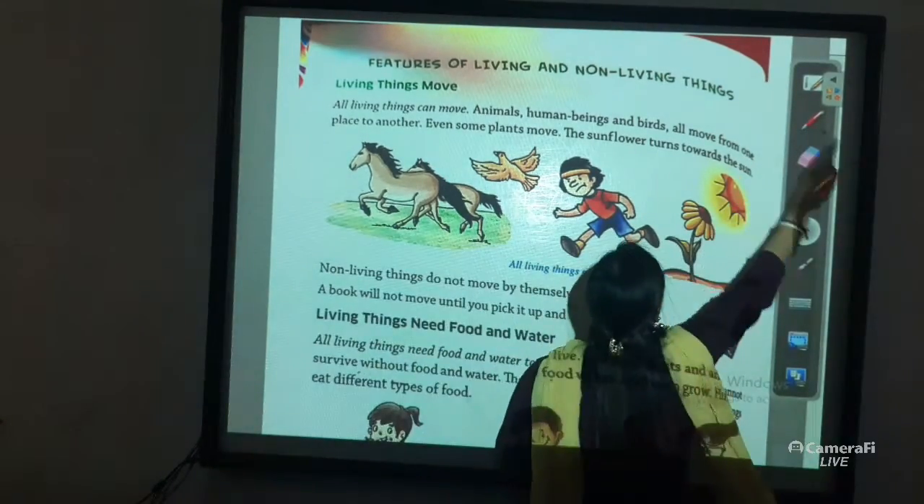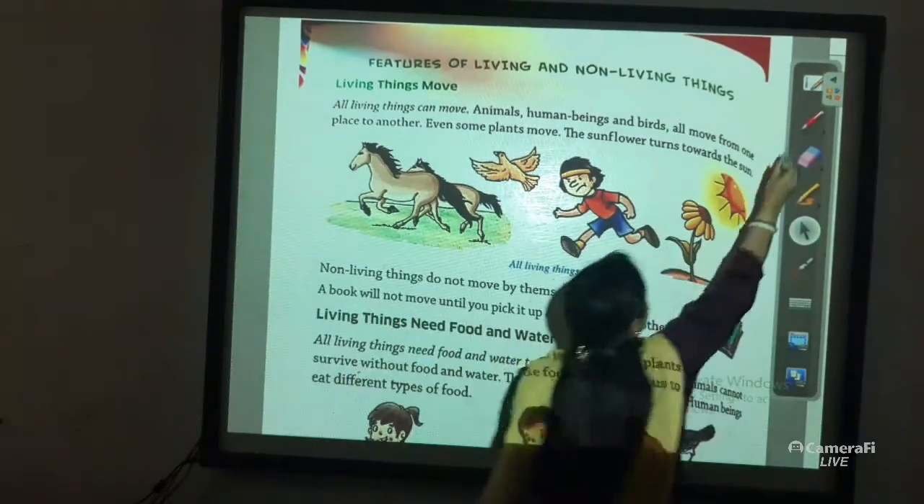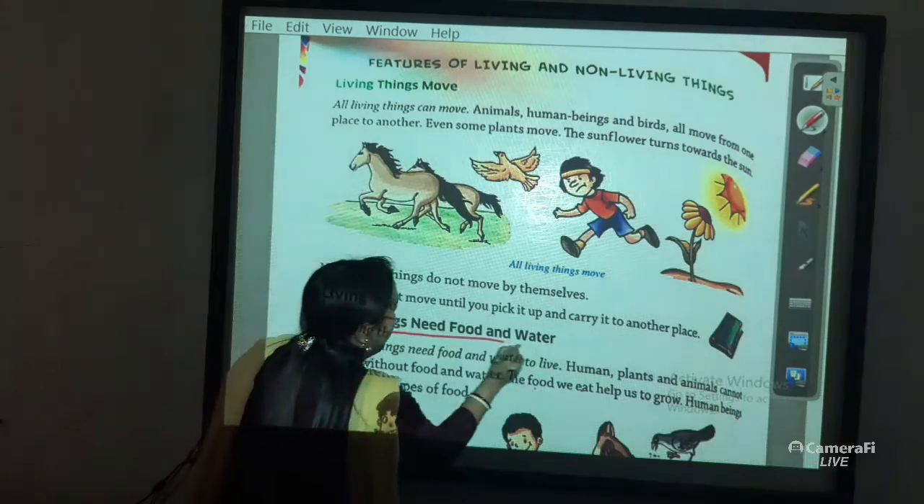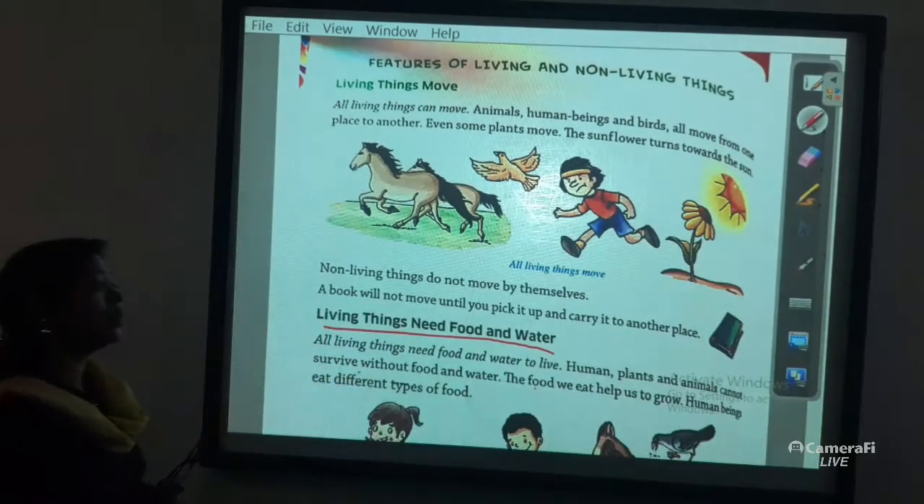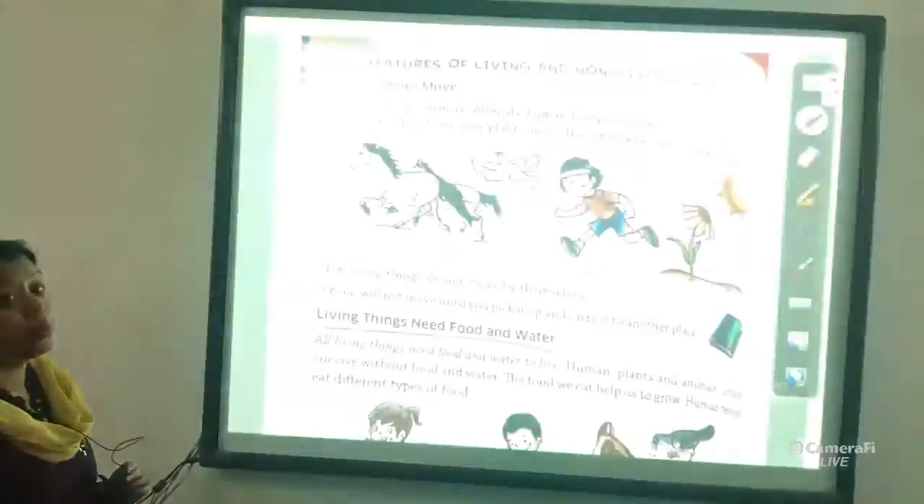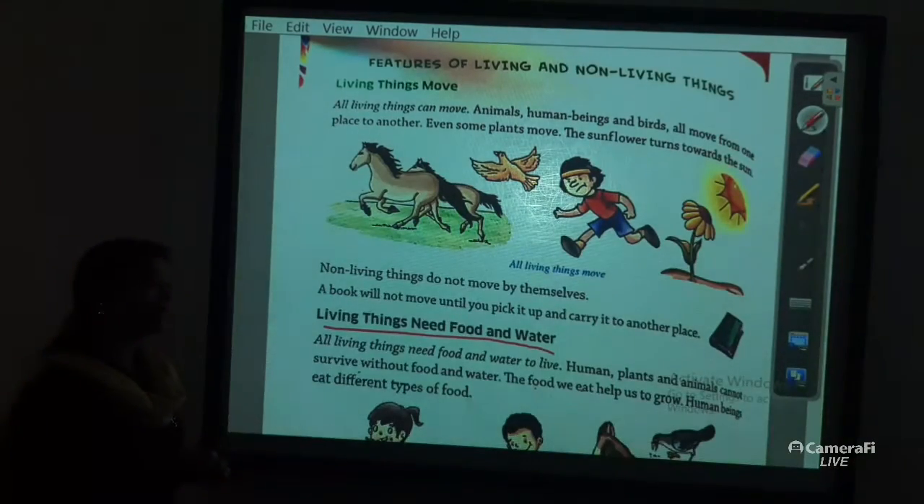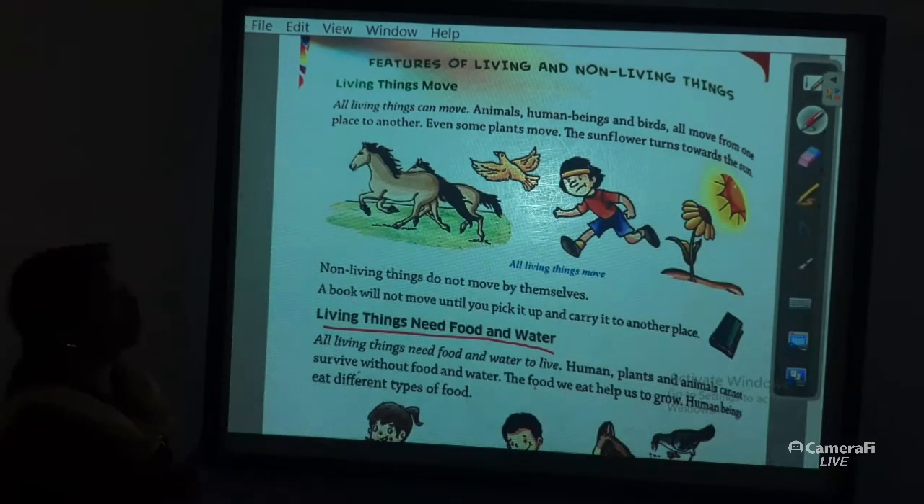We all know that we need food and water to survive, because without food and water we cannot survive. Food gives us energy to live and food helps us to grow. That's why living things always need food and water.